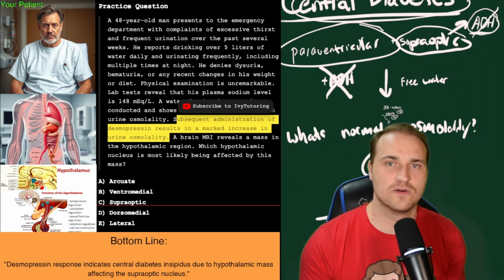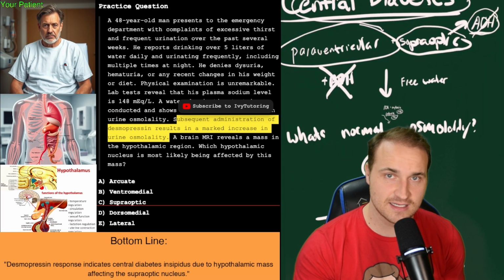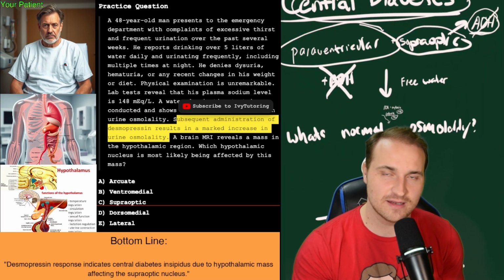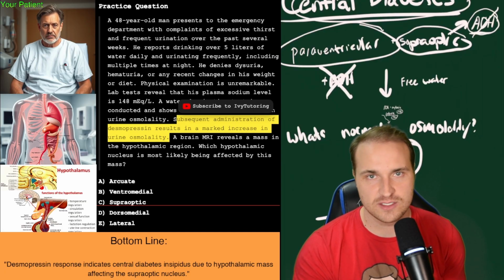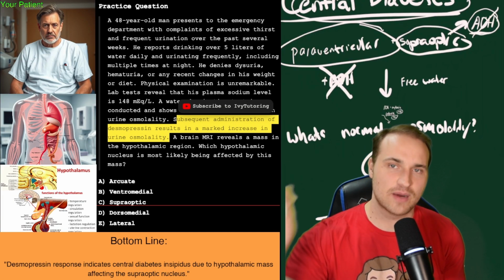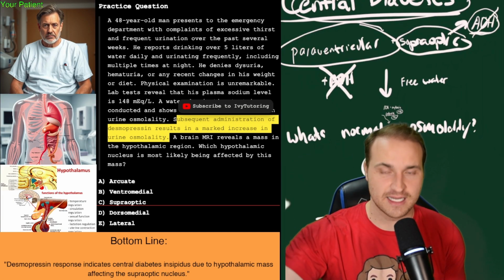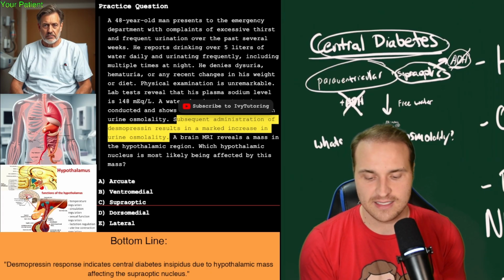So it's either central or nephrogenic. But then desmopressin shows a marked increase in the urine osmolality. So that means what we're dealing with is central DI. The brain is unable to produce the ADH. We've also been told that there's a hypothalamic mass, and that means there's probably a direct lesion in the nuclei that produces ADH. And we have to know what that is, and the answer is the supraoptic.